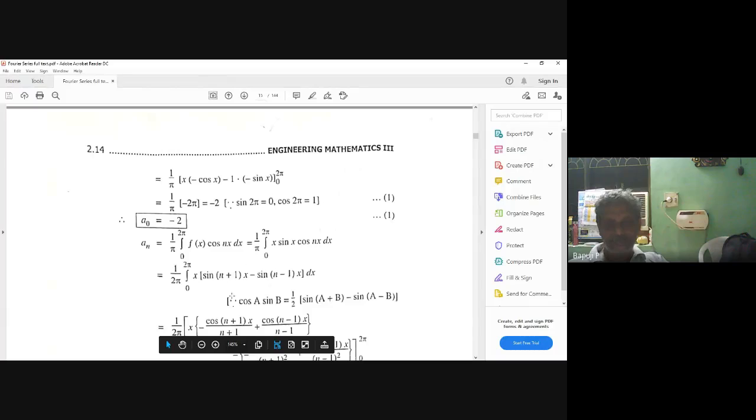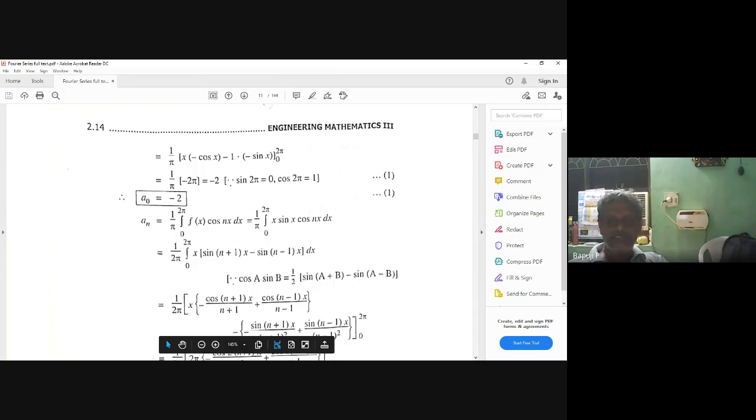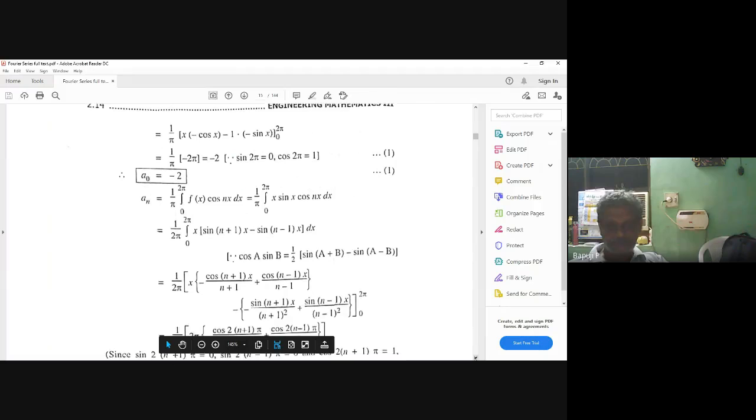This term is 1 by, okay, 1 term is taken fully. Now integration means what will you get? x you can keep as is. Sin of n plus 1 is what? Minus of cos n plus 1 by n plus 1. This already minus is there. Minus minus plus cos of n minus 1 by n minus 1. Then formula minus. This term you can differentiate 1. This again, if you integrate, what? Minus of sin n plus 1 by n plus 1 whole square. Then sin n minus 1 by n minus 1 whole square, 2 pi. Correct or not? Any problem?